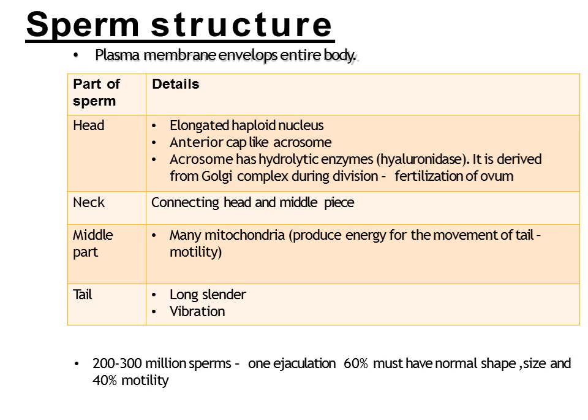Now if we talk about the number of sperms released at the time of ejaculation, there are 200 to 300 million sperms, and out of them only 60% have normal shape and size, and 40% are motile, and they will be competing together for the process of fertilization.